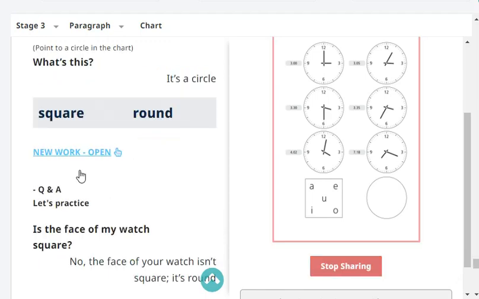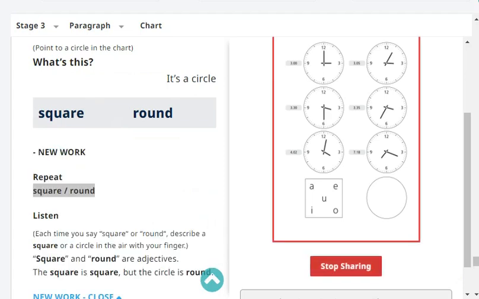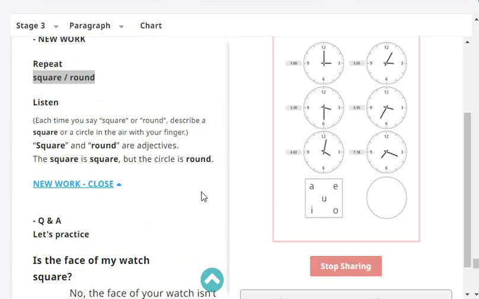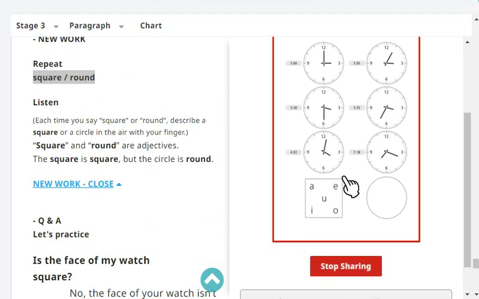Next, repeat: square, round. Very good. Okay, listen. Square and round are adjectives. The shape of the square is square, but the shape of the circle is round. Okay, so the shape of the square is square, the shape of the circle is round.